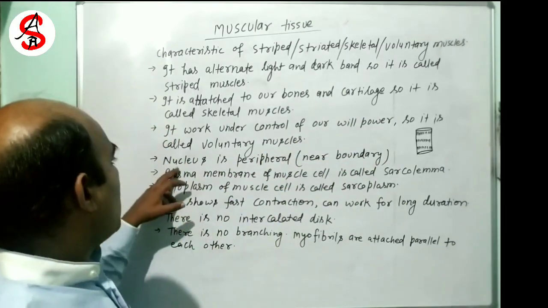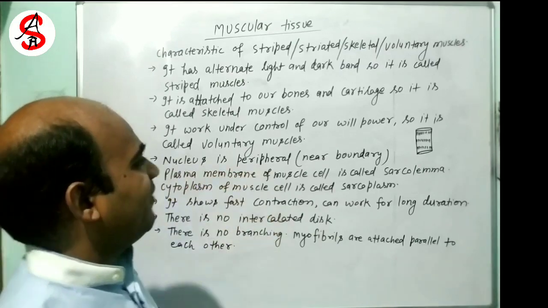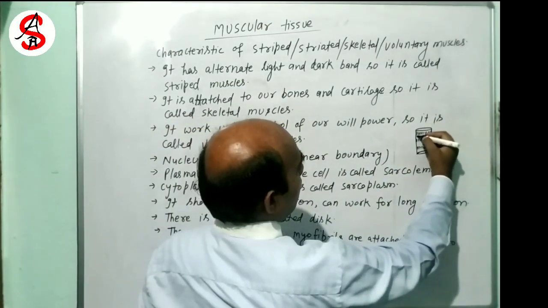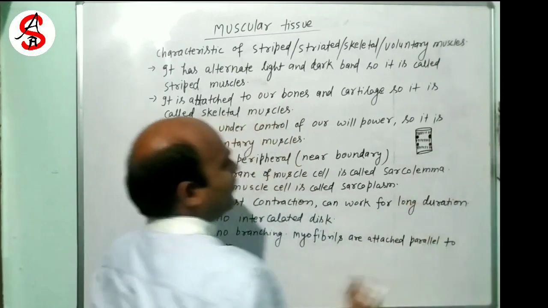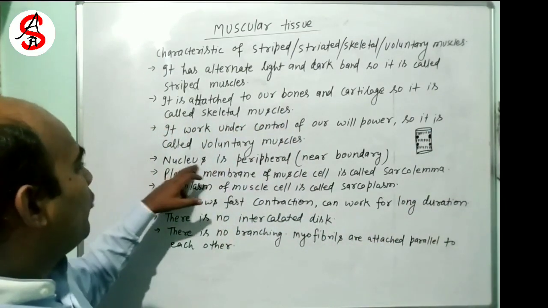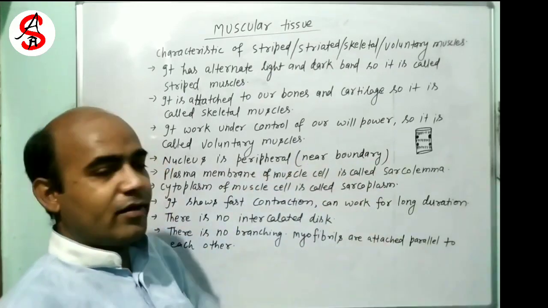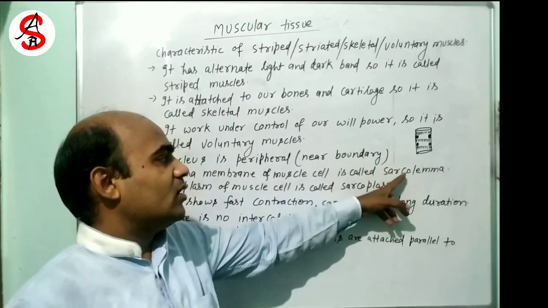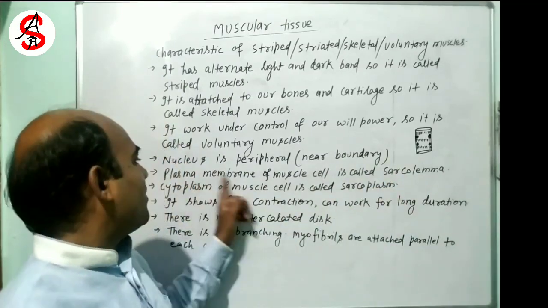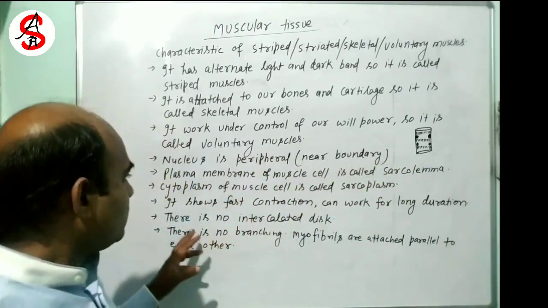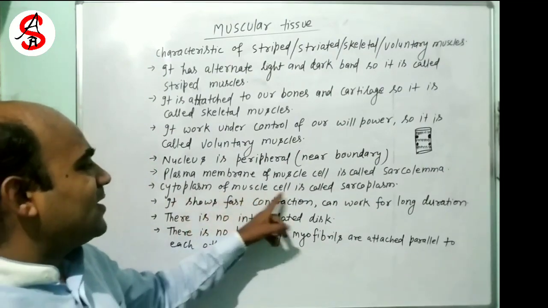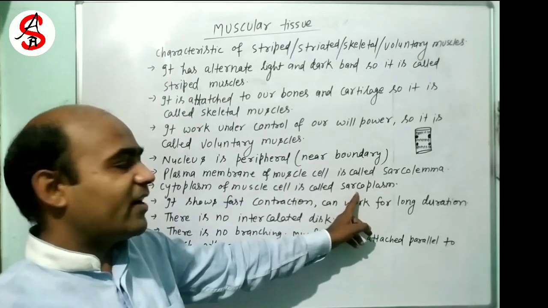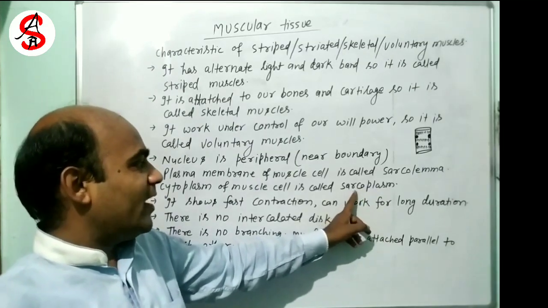Now its nucleus is peripheral. You have seen here that there is a nucleus at the boundary side. So the nucleus is peripheral or near the boundary. The plasma membrane of muscle cells is called sarcolemma. The cytoplasm of muscle cells is called sarcoplasm. This is the fluid inside the muscle cells, known as sarcoplasm.